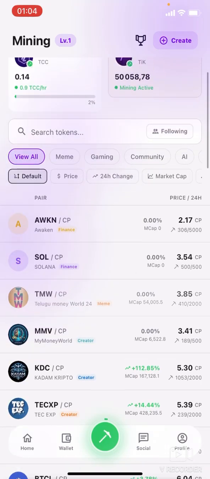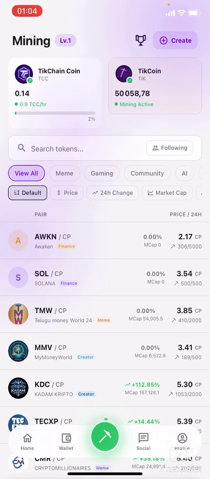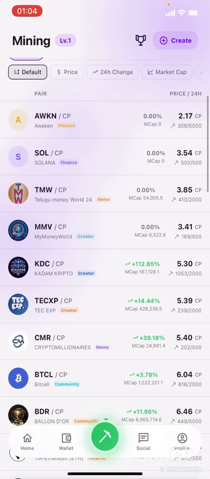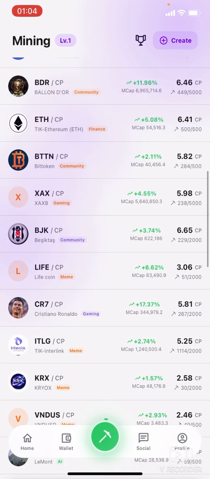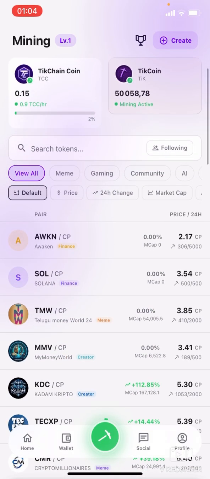What up guys, if you've been actively mining on the TIKCHAIN application, then this is an update you shouldn't miss, because this is actually going to verify whatever you've been doing on the TIKCHAIN application. This is going to prove that you have been engaging on the ecosystem, and it's also going to guarantee you getting your token from the TIKCHAIN application. All right, so this is something you should get involved in if you are already active on the TIKCHAIN application.